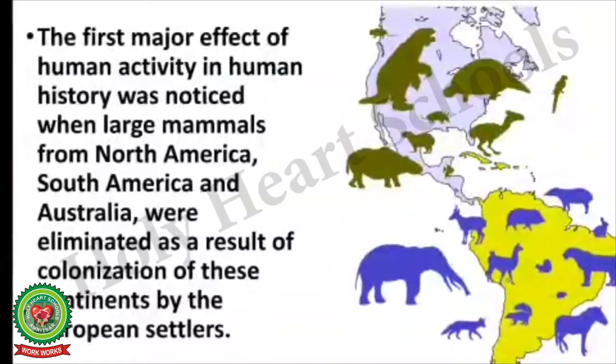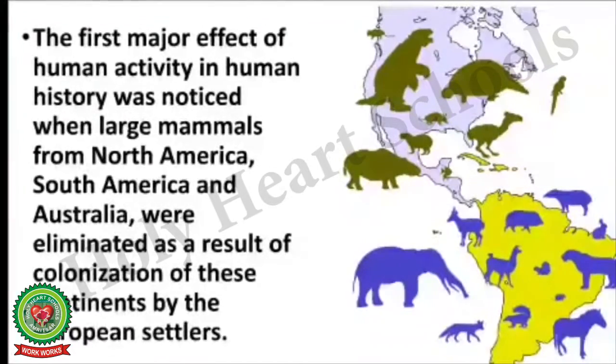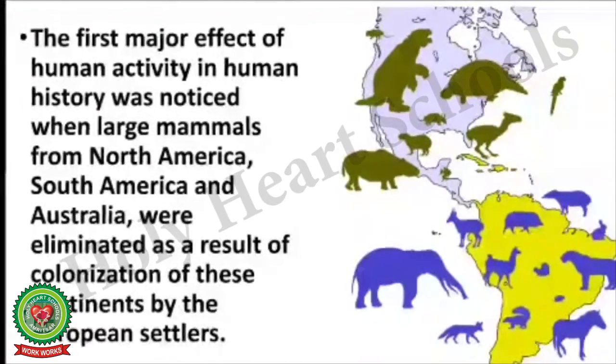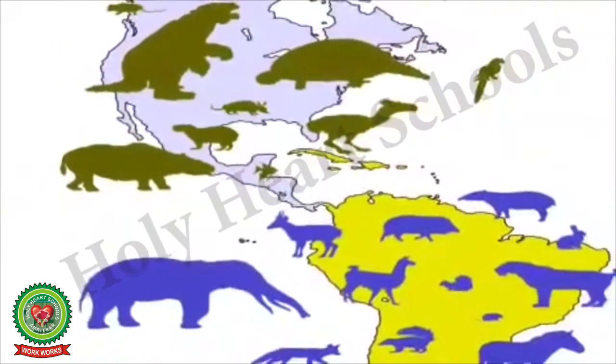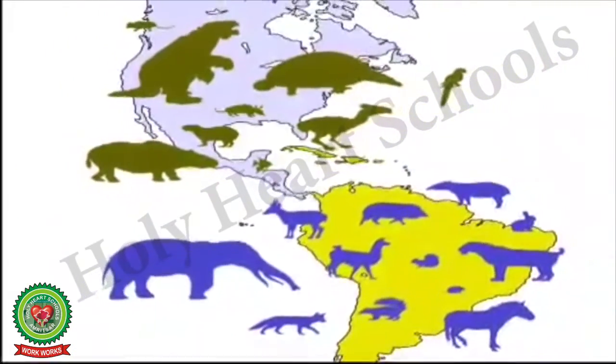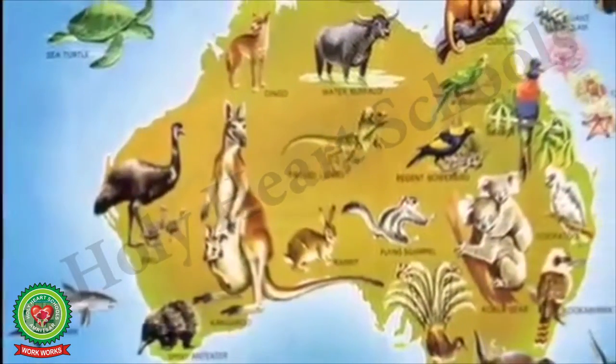The first major effect of human activity in human history was noticed when large mammals from North America, South America, and Australia were eliminated as a result of colonization of these continents by the European settlers.